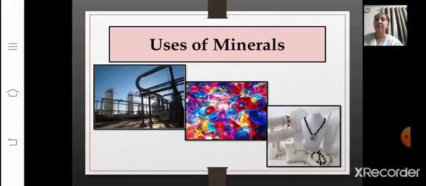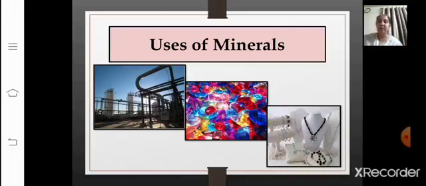Now, before starting with the uses of minerals, minerals are used in a number of industries, right? Do you all agree with this? Yes. Even we all use minerals in our day-to-day life, correct?